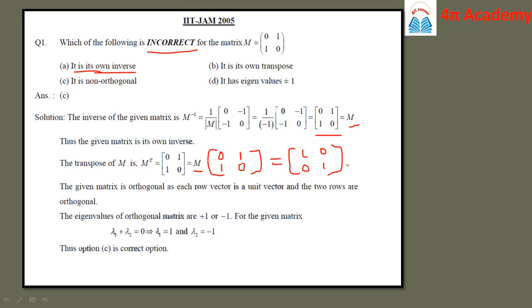So it also follows the orthogonality property. In the option it is given that it is non-orthogonal, so it is not the correct one, and you have to identify the incorrect one. So this is the answer, that is C. There is no need to check the answer D. Also we have not discussed eigenvalues in this lecture. We are going to discuss how to find the eigenvalues later.